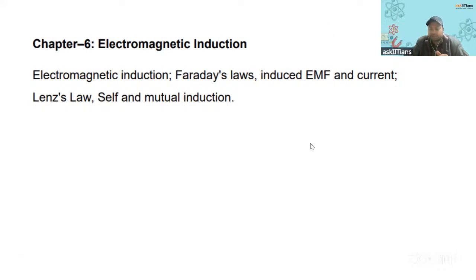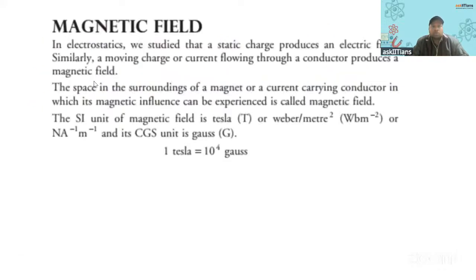So let's move ahead. You see magnetic field. What is magnetic field? Sometimes in numericals, in MCQs, it might ask that 1 Tesla is equal to how many Gauss? Gauss is the CGS unit of magnetic field. So you must remember it is 10 to the power 4. In magnetic field, the SI unit is Tesla, also Weber per meter square.